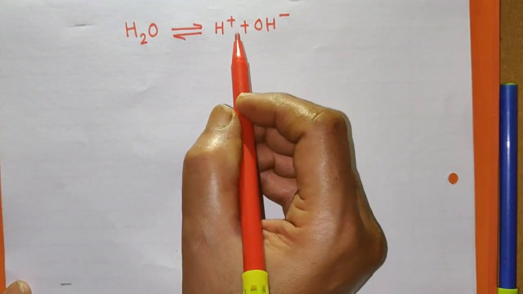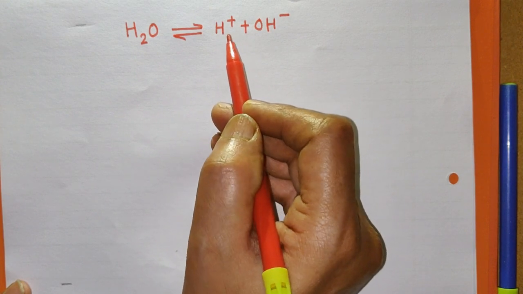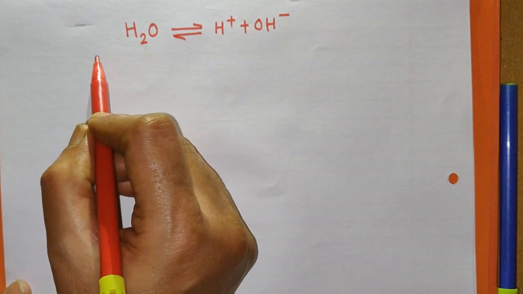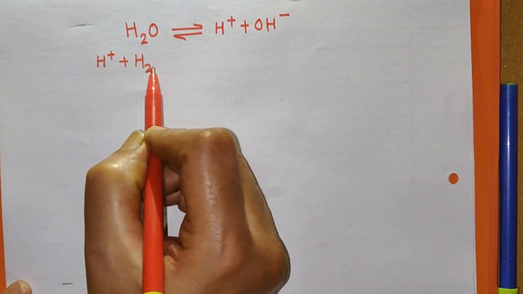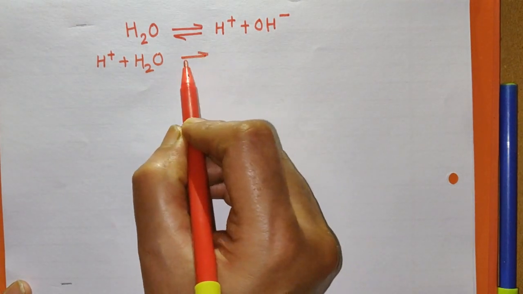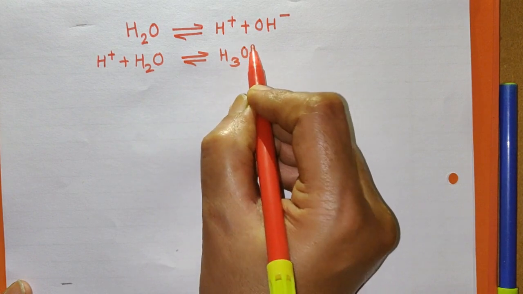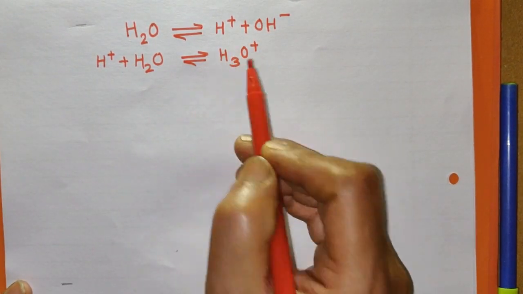Now remember, according to Arrhenius theory, H+ ions cannot be obtained in the free state. They react with H2O again and give H3O+ radical. That is, H+ ions cannot remain in the free state. You can obtain H3O+ ions.